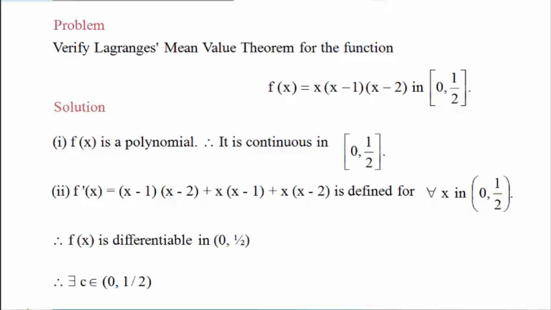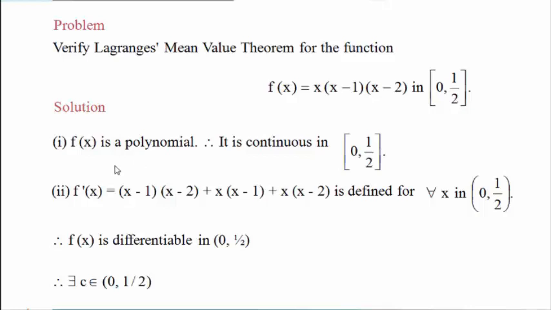Again we have to find the value of c, such that it may be one or more points, but that point must lie in the interval a to b, here in the interval 0 to half. Let us start the solution.